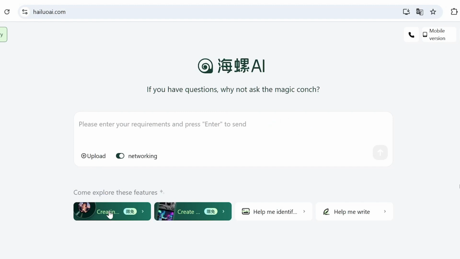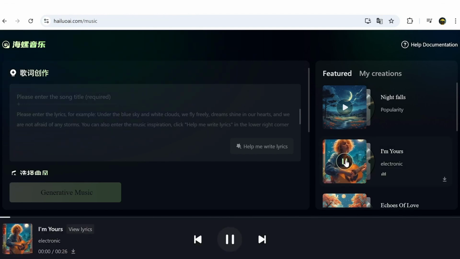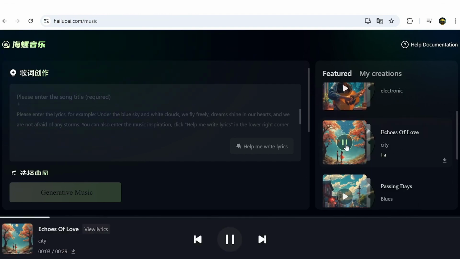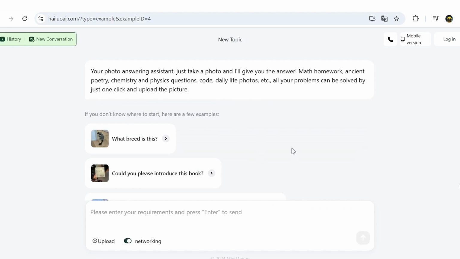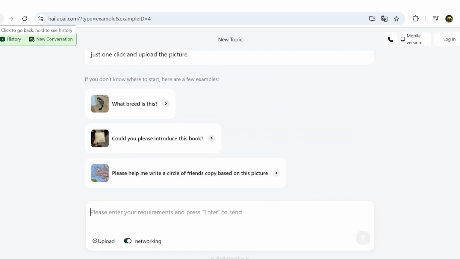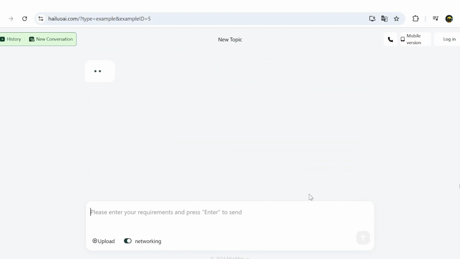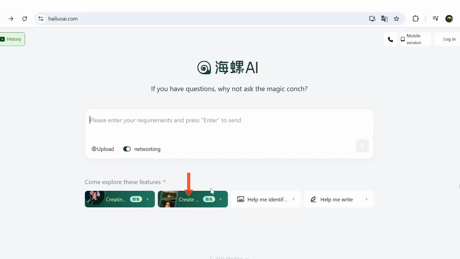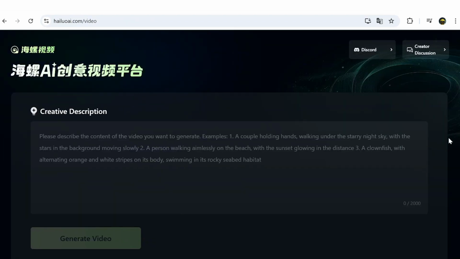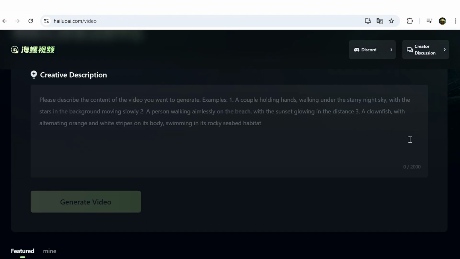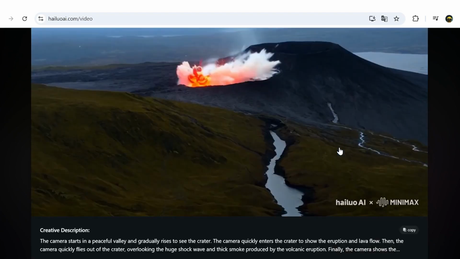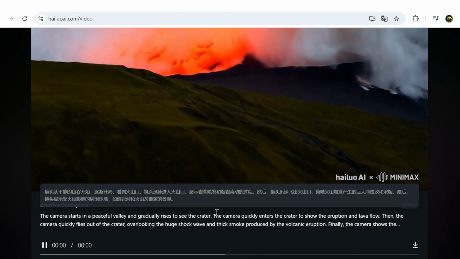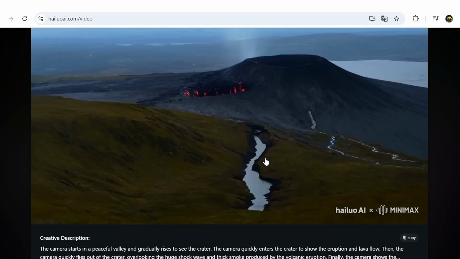You can use this section for music production. This one is for image description and interpretation. And the other one is for generating text that can be useful in various topics. But the real highlight for us is the video production feature. Here you can see various samples and check them out. Creating videos on this platform is incredibly fast and simple with remarkable quality.